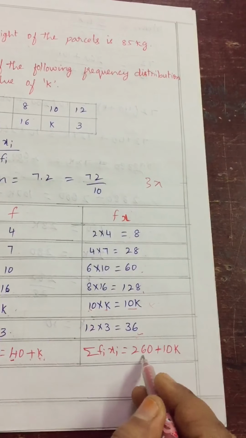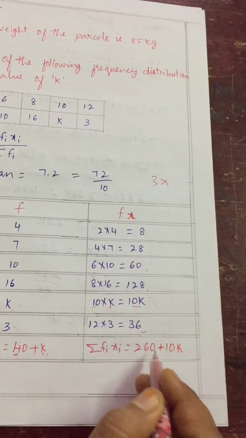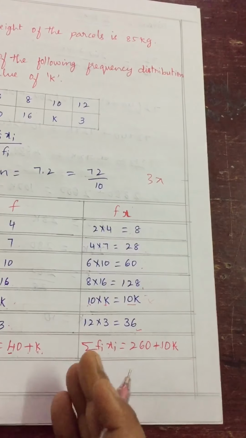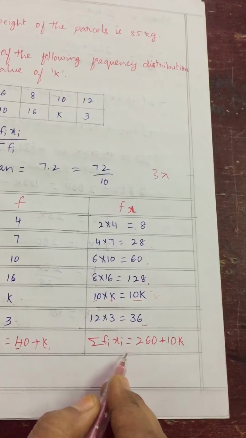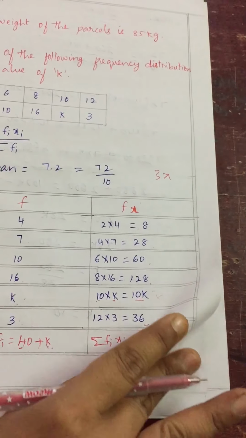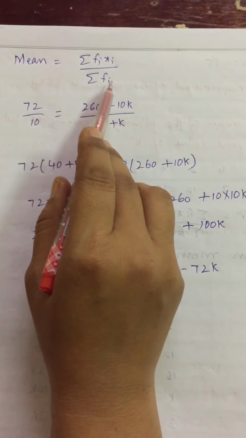Clear? So we'll get 260 plus this 10k we will add, because it's a variable and these all are constants. Constant we will add separately, variable we will add separately. Clear children? So summation fi xi is 260 plus 10k. So we have the mean formula, summation fi xi by summation fi.